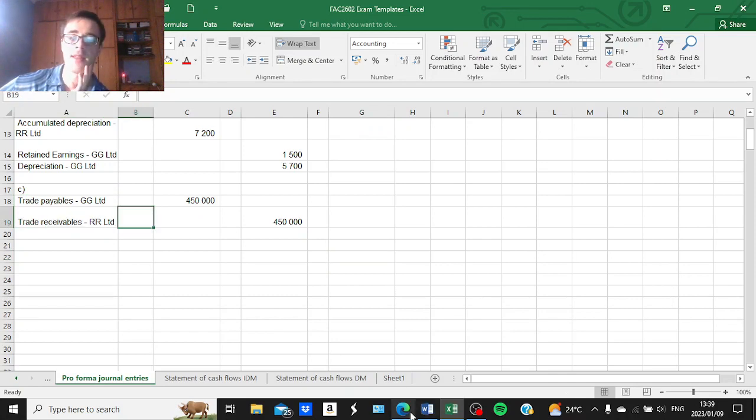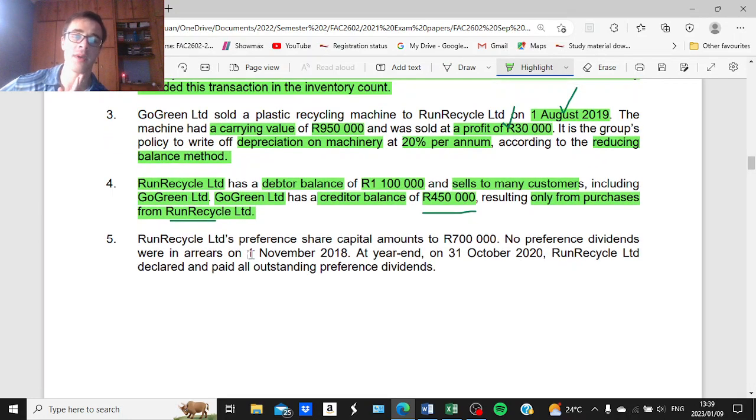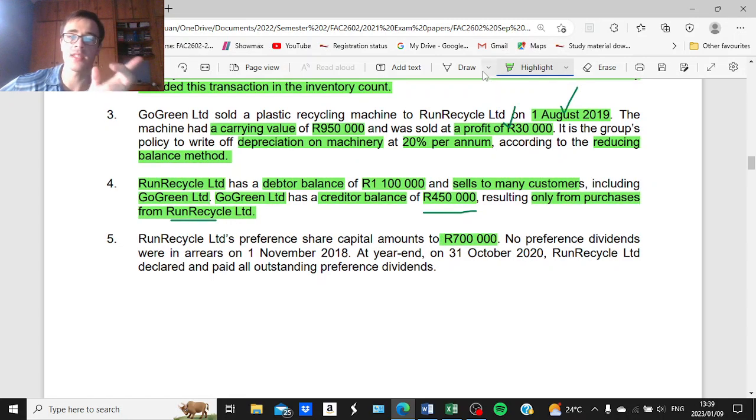And then the last journal entry that we are required to draft is the elimination of the intergroup preference dividends. The information is given in additional information point 5, which says that Run Recycle Limited's preference share capital amounts to 700,000. So that is the value of the preference shares issued by the subsidiary.